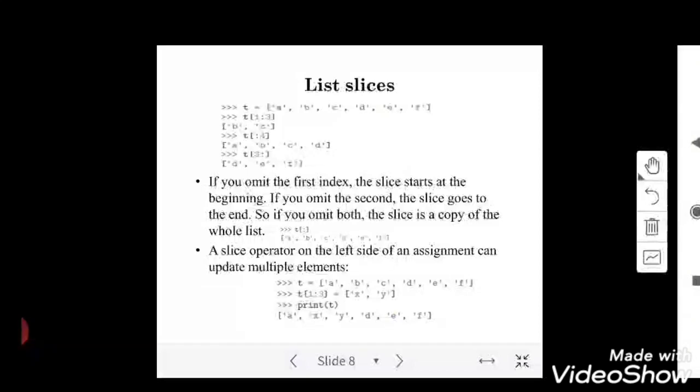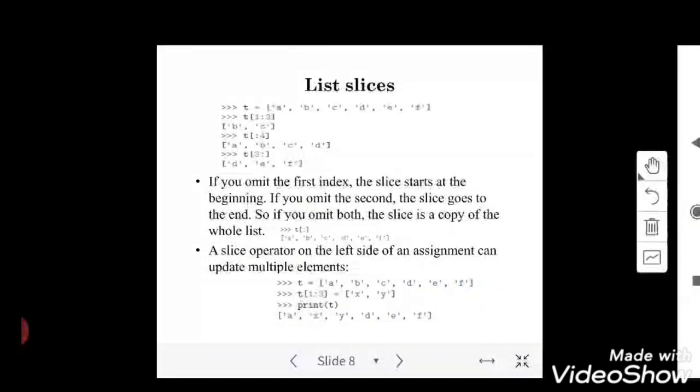Similarly, if you want to update more than one item or element at a time, I can make use of slicing in a list, so that I can update one or two or three items in a list. Here, if you look at it, it is t1[1:3]. Starting position is 1, ending position is 2. I will be updating the values from the start position to the end position in the list.